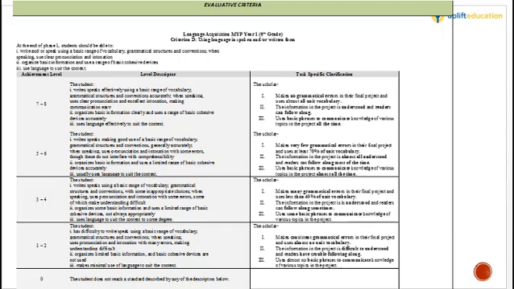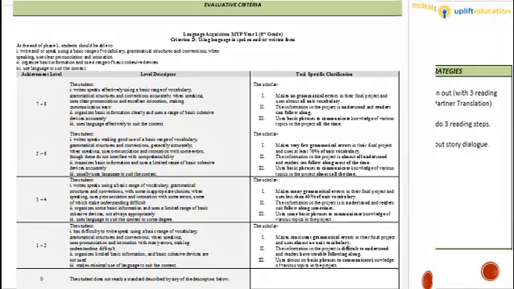For this GRASP project, Criterion D will be assessed. The task-specific clarifications are on the right-hand side. In order for a scholar to get a 7 or an 8 on their project, they will have to make no grammatical errors, and the project will be easily understood, and they will use basic phrases.